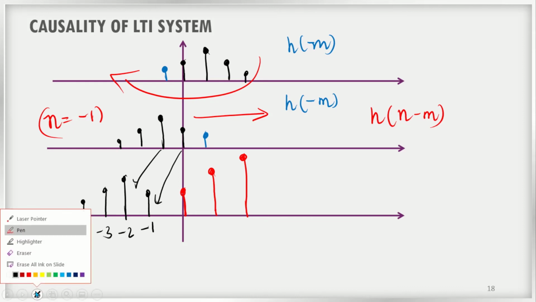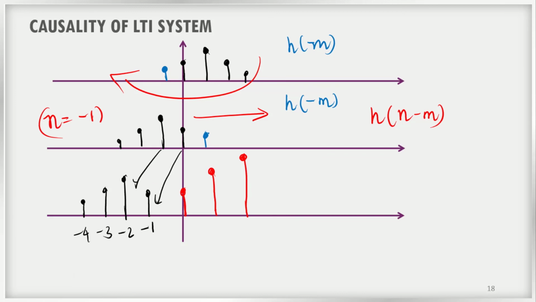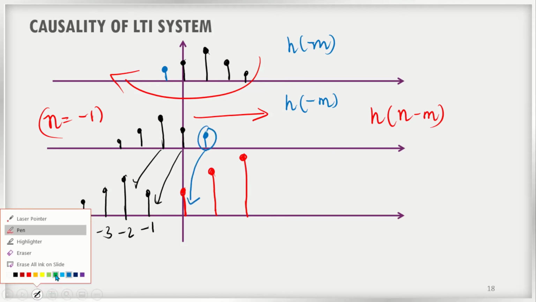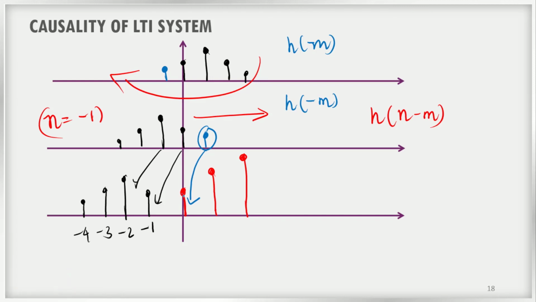There is a problem now. What is the problem? This term will come to the 0th time index, and it will try to multiply with the input. That means when n is equal to minus 1, assume that it is 11 o'clock, our h of n requires x of n at n is equal to 0.